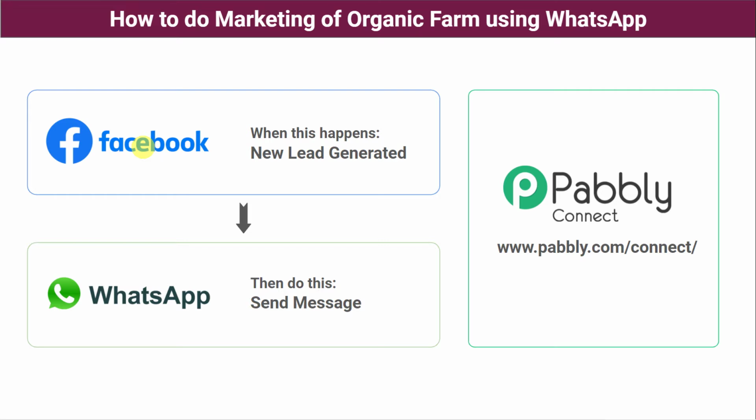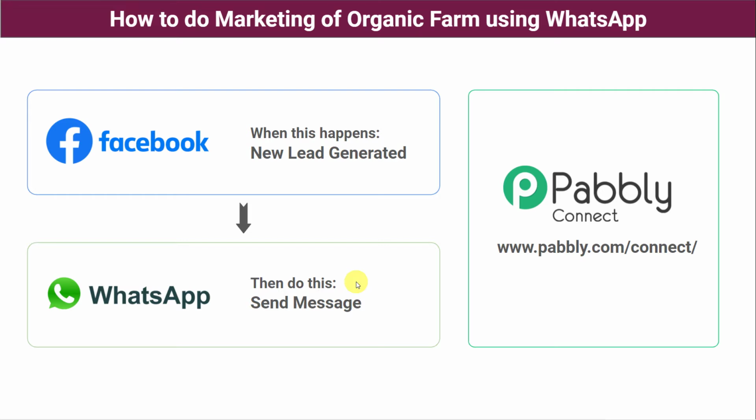But you are unable to reply to those leads and lose a lot of potential clients. Now you want to reply to all those leads on their WhatsApp along with a brochure or flyer link of your business. For doing this, you have two options. First, do it manually. Take the details of the leads from the Facebook lead ad form, compose a message in WhatsApp, attach your organic farm brochure and send it to the customers. But this will be a time consuming and a tiresome process, and it becomes difficult when you have a large number of leads in a single day. So how are you going to do this?